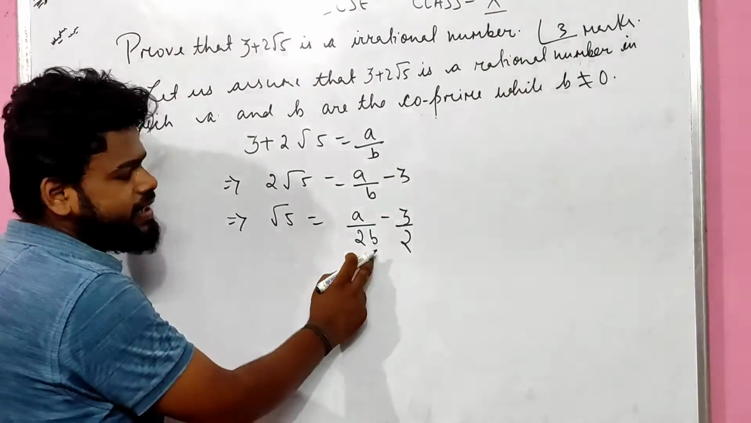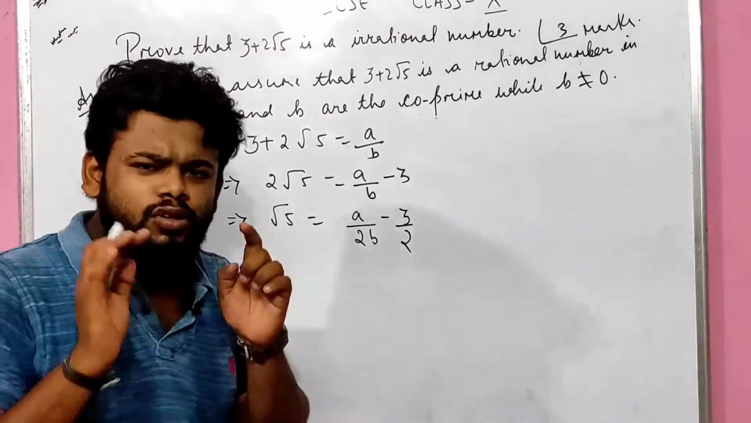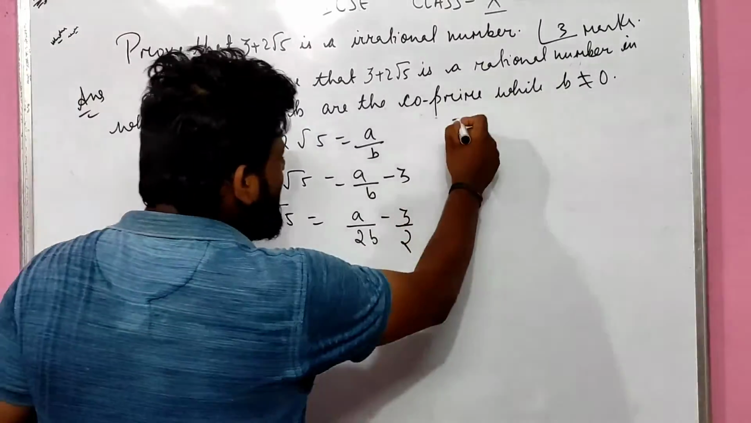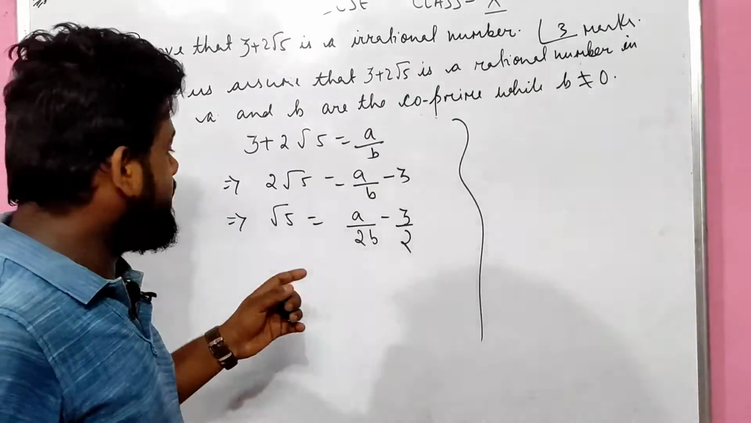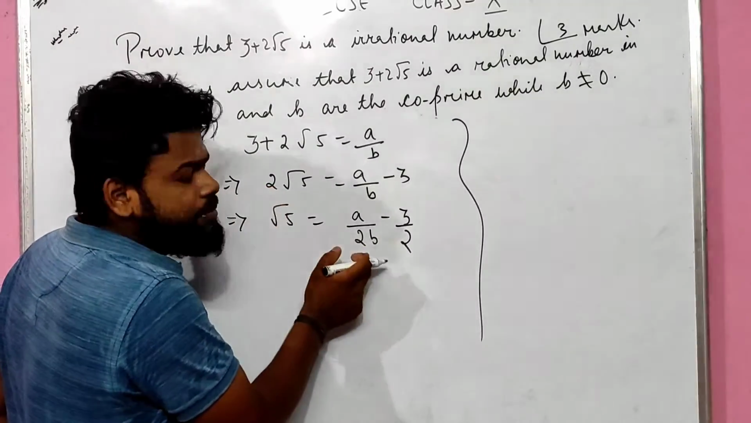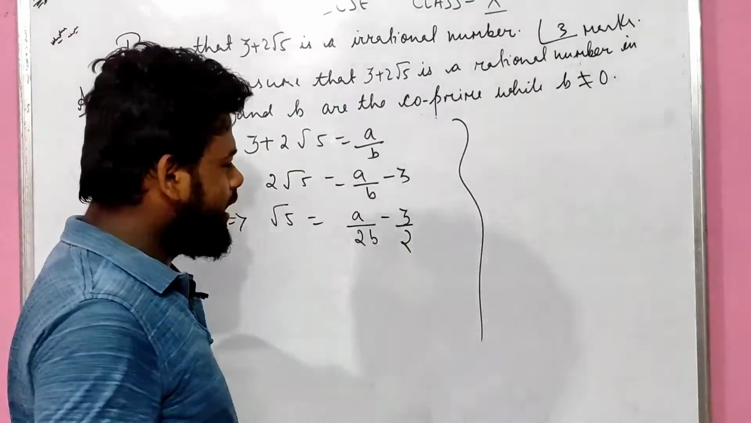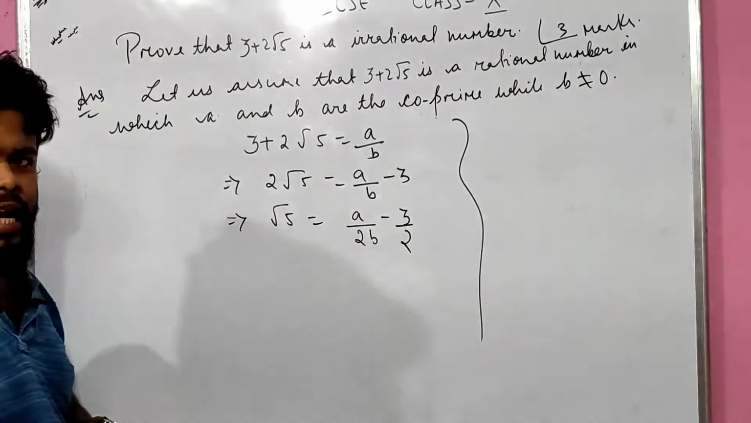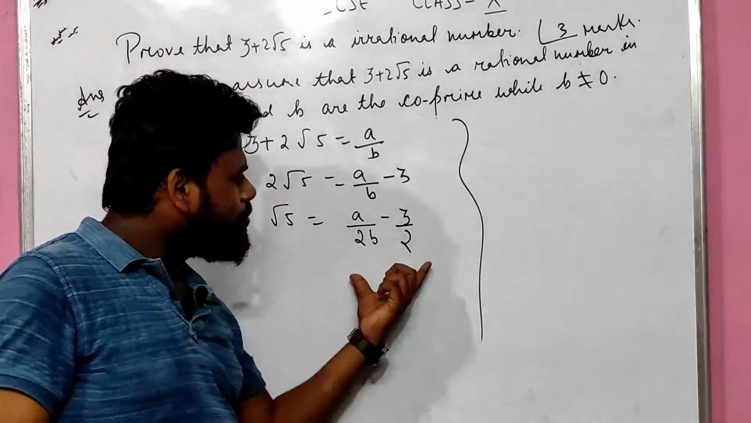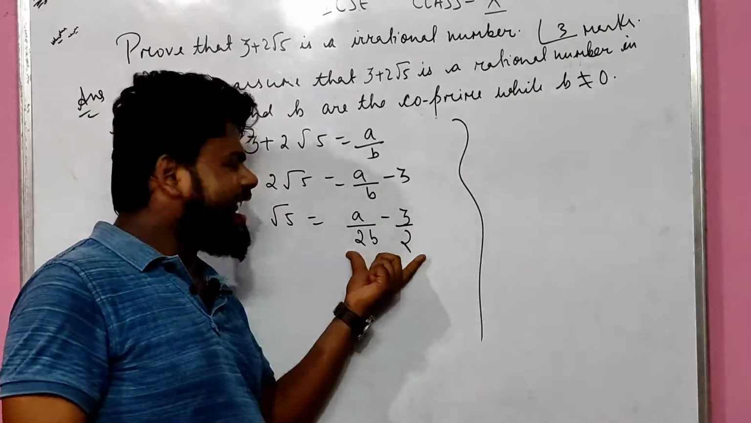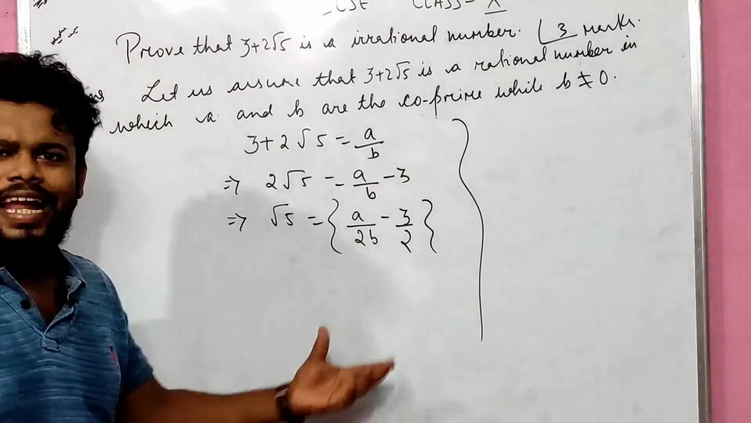It was multiplication there, so here it will come as division. So 2 came here, and 2b becomes the denominator, as well as 2. So now you see something very easy. It's a very easy comparison with root 5. Nothing else to do here. Root 5 equals 2a upon 2b minus 3 upon 2. Now we got something that is a fraction term, so this is a rational number. So a upon 2b minus 3 upon 2 is a rational number.